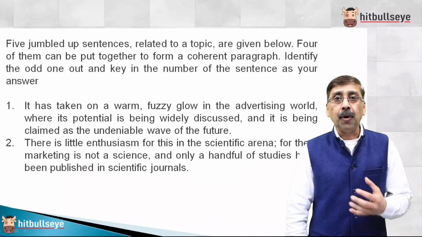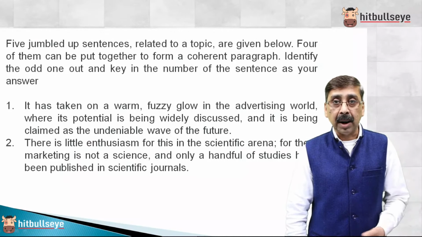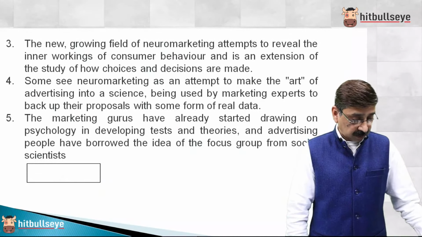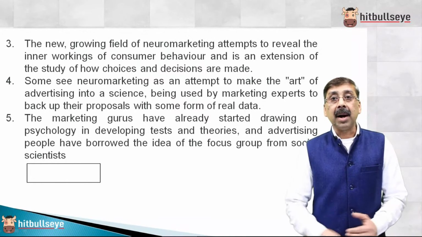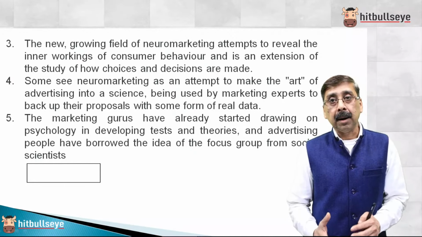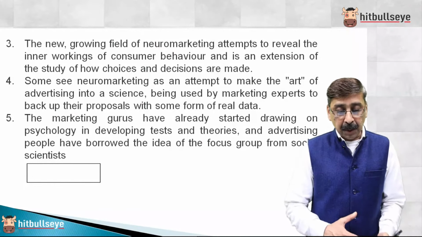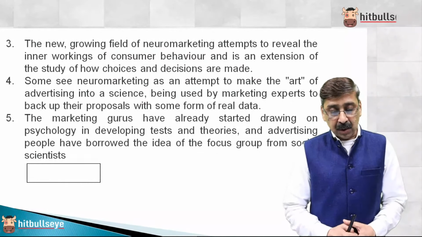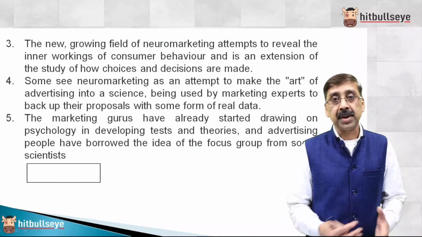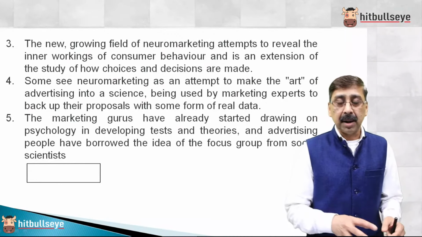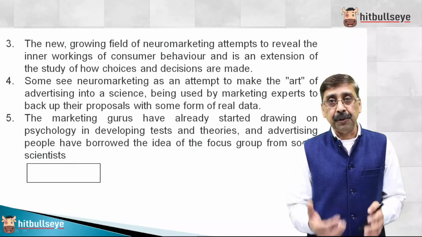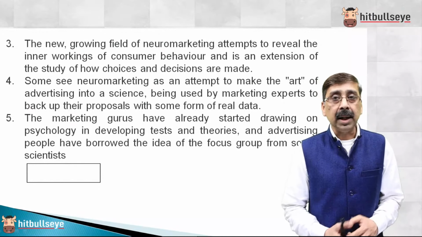If you read all the sentences, 4 would be focusing on neuromarketing or digital marketing. 1 will be talking a little different. And it is the 5th, the market, what marketing gurus are doing. The rest 4 are primarily talking about only neuromarketing or digital marketing. The 5th is talking about how marketing gurus have already started drawing on psychology, developing tests and theories and advising people, and have borrowed the idea of focus groups from social scientists. So it's talking about social scientists, marketing gurus, etc., what they are doing. And the first 4 sentences are talking about this newly emerging field, which has emerged recently, called neuromarketing.